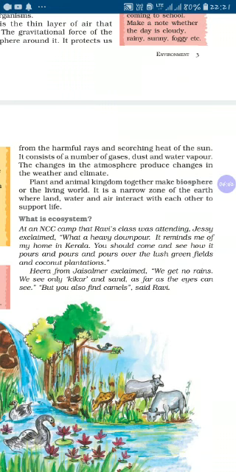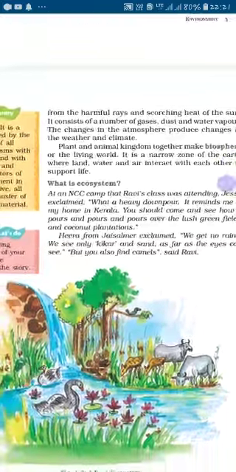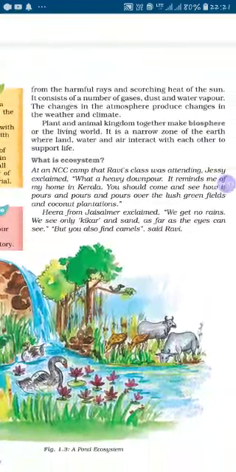And another important one, the third important layer, which one? Biosphere. Bio means what? That is the living one. The plant and animal kingdom together make which one? The biosphere of the living world. It is the narrow zone of the earth where land, water and air interact with each other to support life. And another important one, ecosystem.